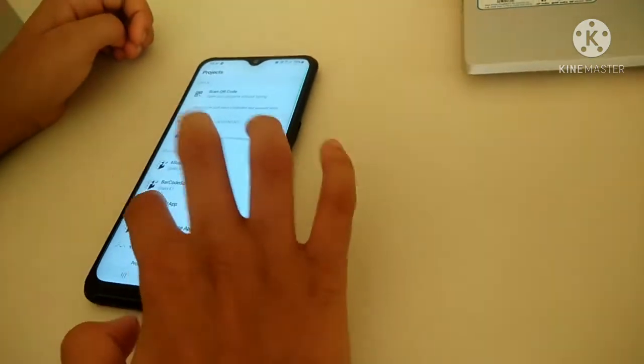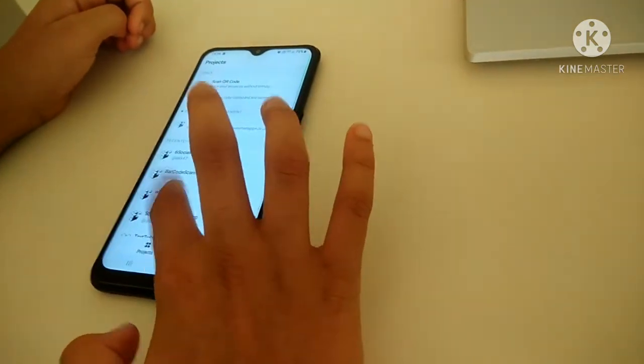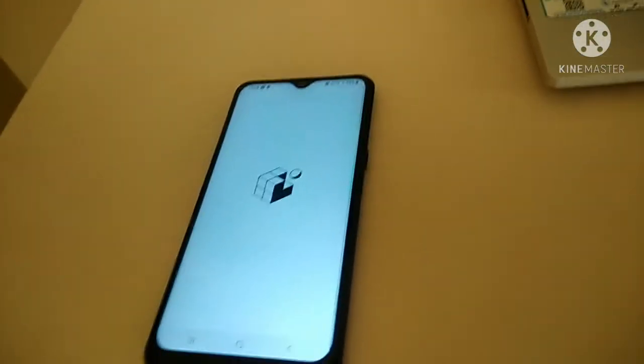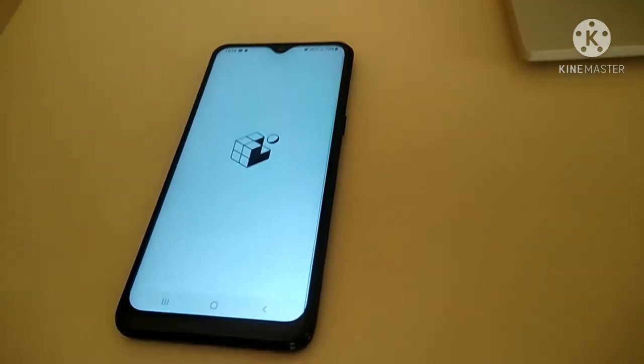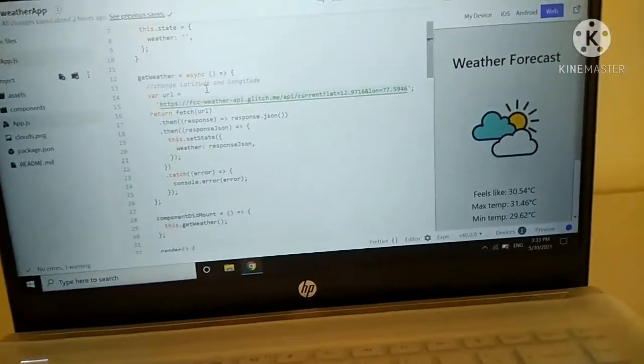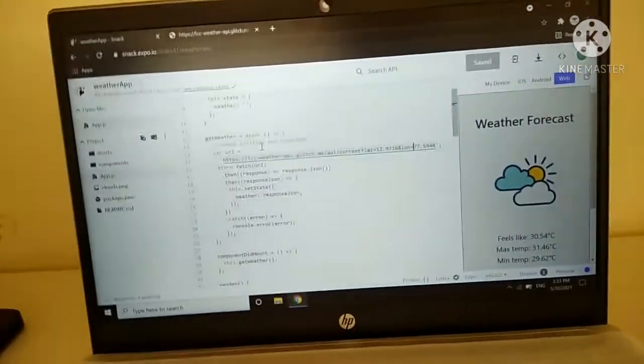As you know, Expo Go is wonderful as a local server for opening up your app, the weather app. Oh, okay, it's running. As you know, an API call always takes time to fetch the information, so every time it takes some time to load.